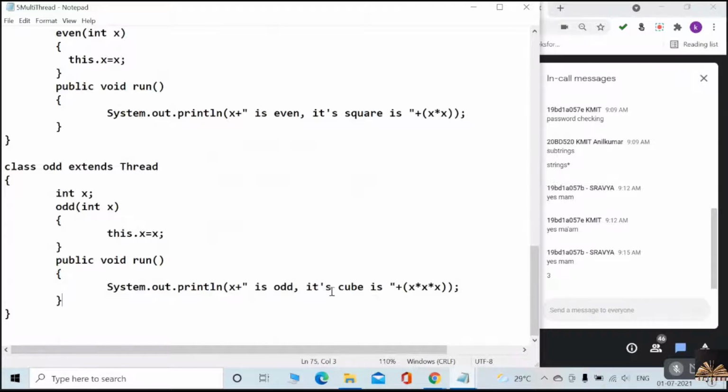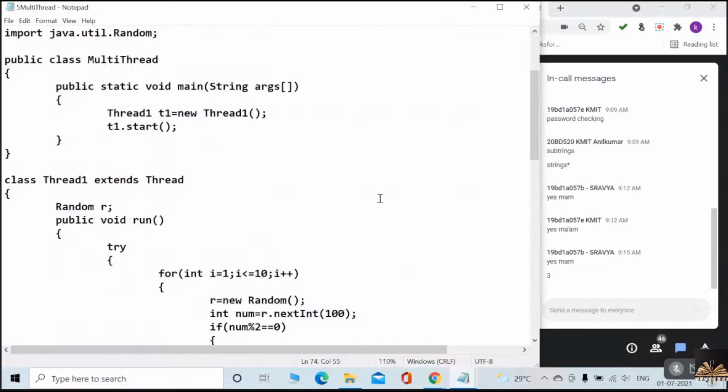So x is, suppose maybe 3. "3 is odd, and its cube is", and you need to concatenate with the answer, that is cube of 3 is 27. Okay, understood? That's what you have to do. So how three threads are interlinked, how three threads are working together in the multi-thread environment, by this you can learn.